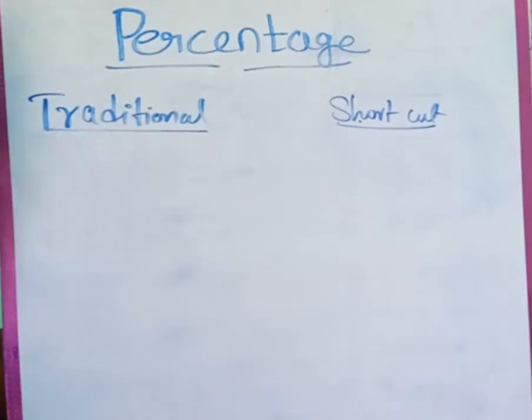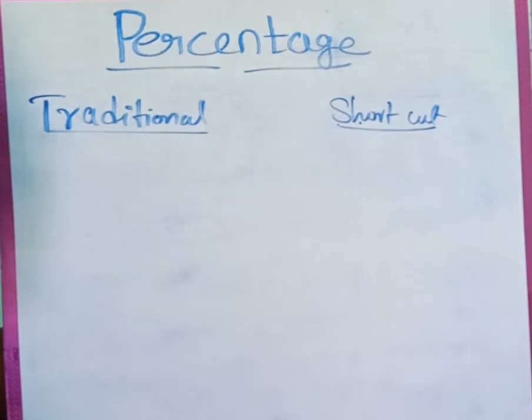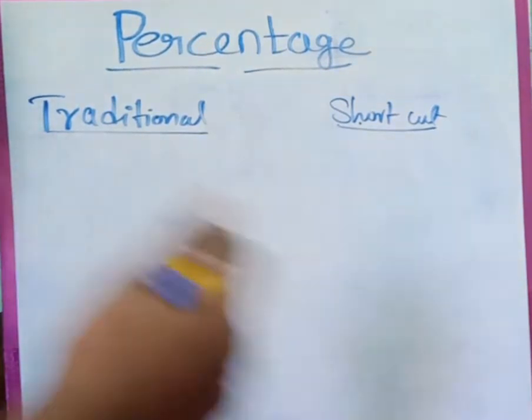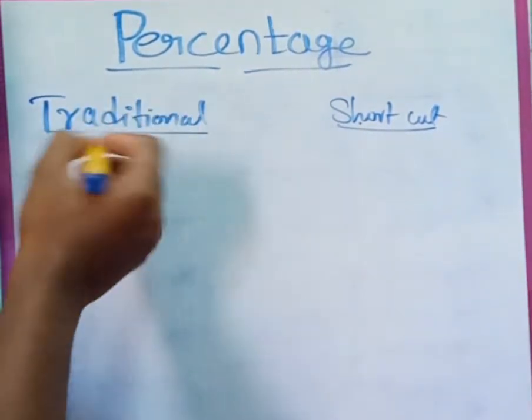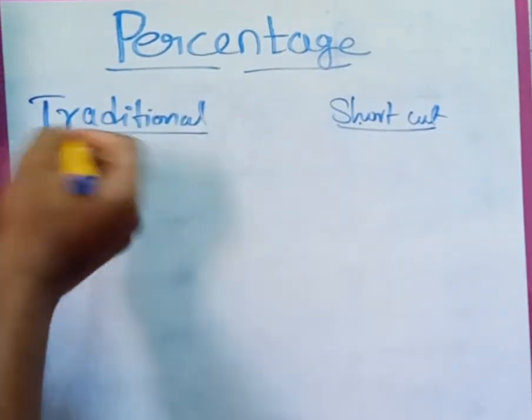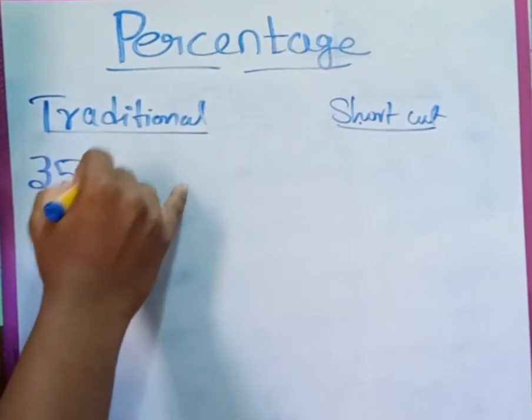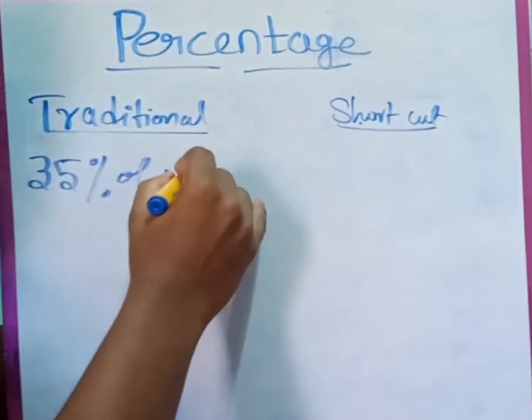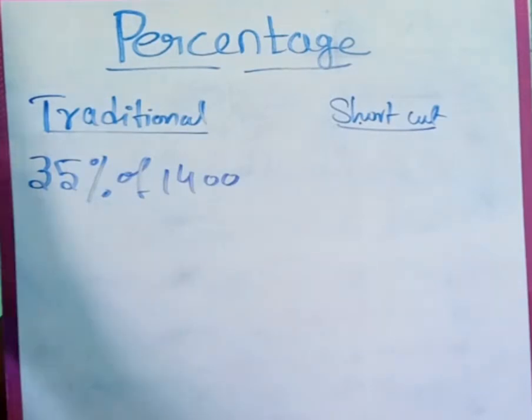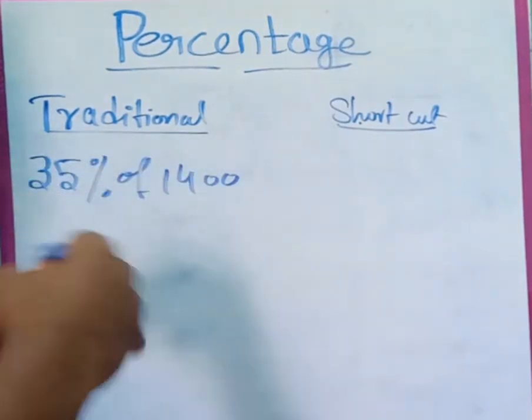So friends, now let us discuss, if I want to find 35% or 30%, 20%, 22%, some unusual percentage numbers, it is really difficult for some students to calculate in a traditional manner. So we will take the same example throughout. If I ask you what is 35% of 1400, whenever you get a question like this, please write it like this and solve it with the traditional method.